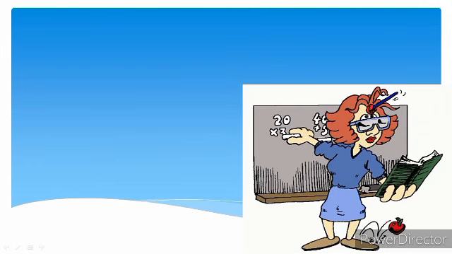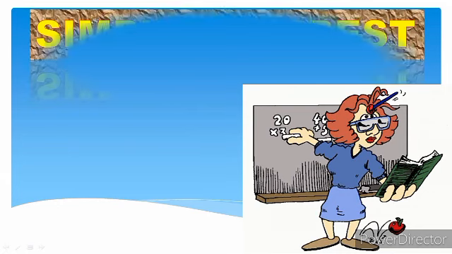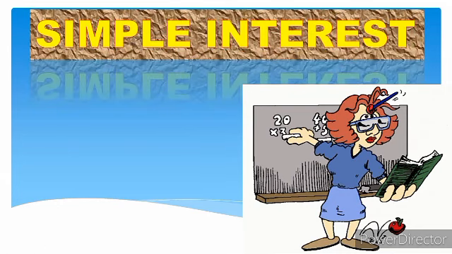My young mathematician, welcome to another class on mathematics. You discover that Jack Sparrow has retired and he has gotten over $1 billion, and he wants to deposit his money in the bank because he wants his money to grow. Now this will lead us to a very important topic today, which we call simple interest.